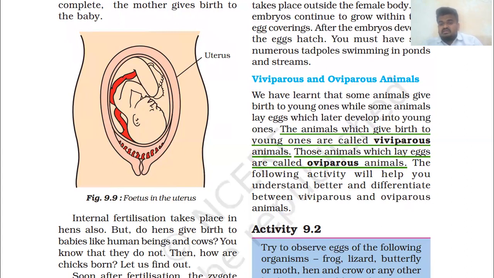In the example of viviparous, you can take human beings, after these dogs, cats, cows, etc. And in oviparous, you can take the example of lizard, after these hens, butterfly, etc. So the following activity will help you understand better the difference between viviparous and oviparous animals.